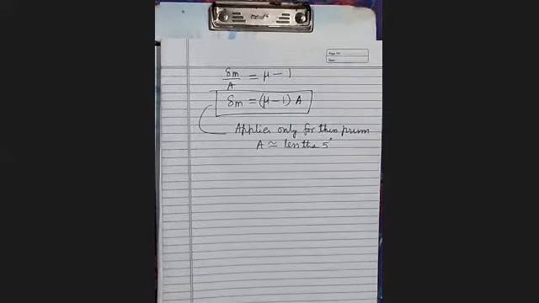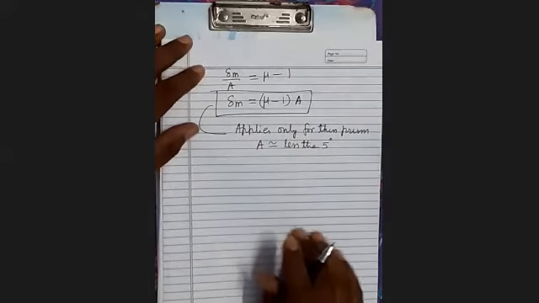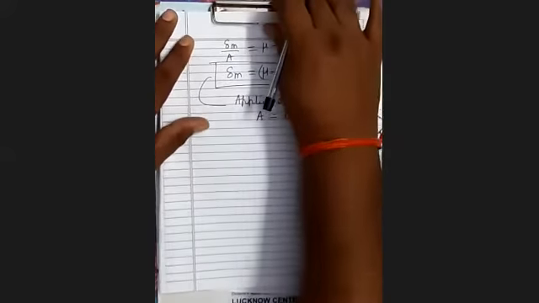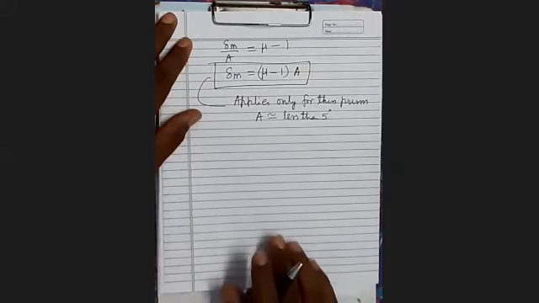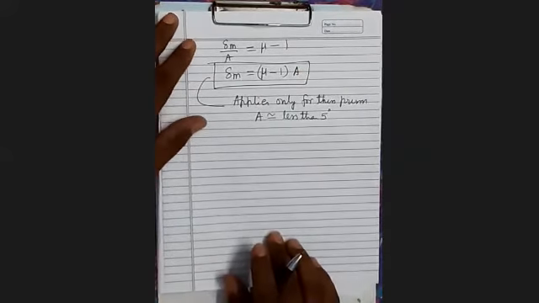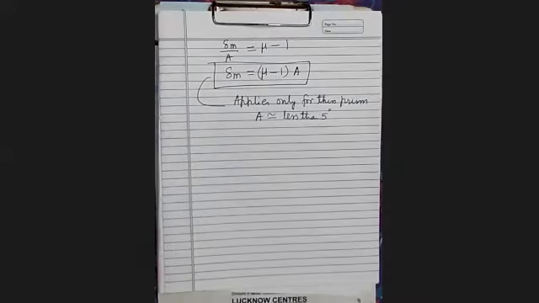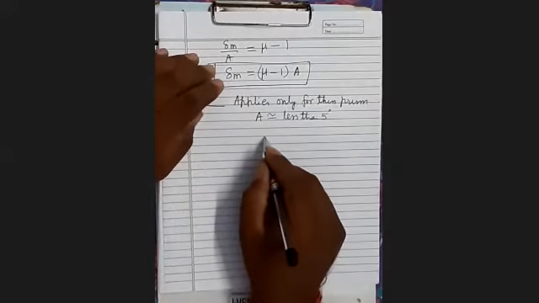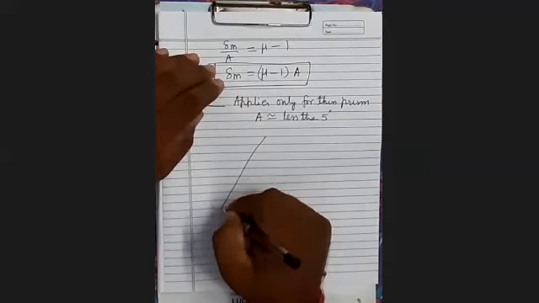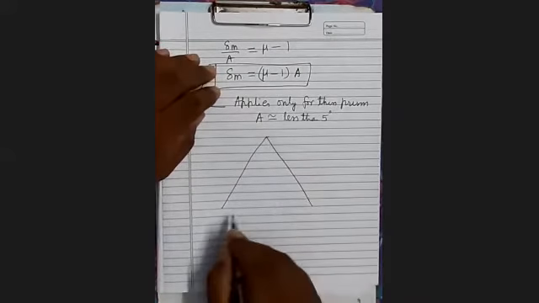Now see here. After this, there is one more case. If the angle of incidence is 90 degrees, then what will be the delta? In that case, there will be maximum deviation. There will be maximum deviation when the angle of incidence is equal to 90 degrees. It means the ray will go grazing to the air glass interface.